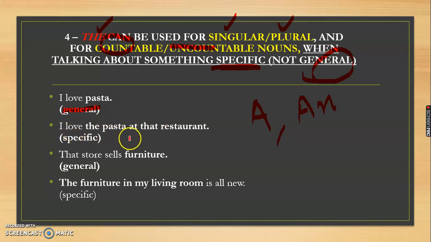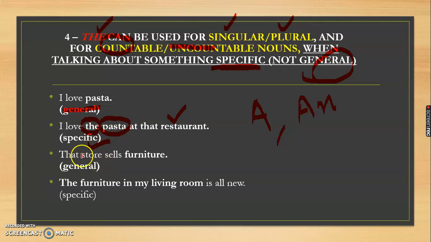But in the second, I love the pasta which is available at a restaurant. Here I am talking about a particular pasta, and that is why "the" has been used.